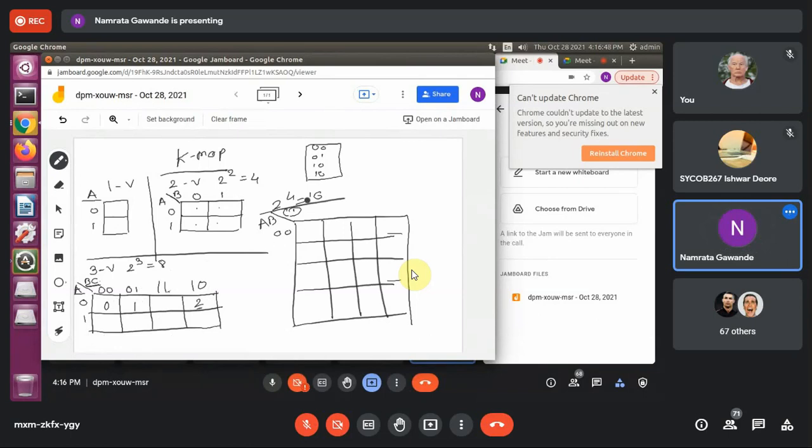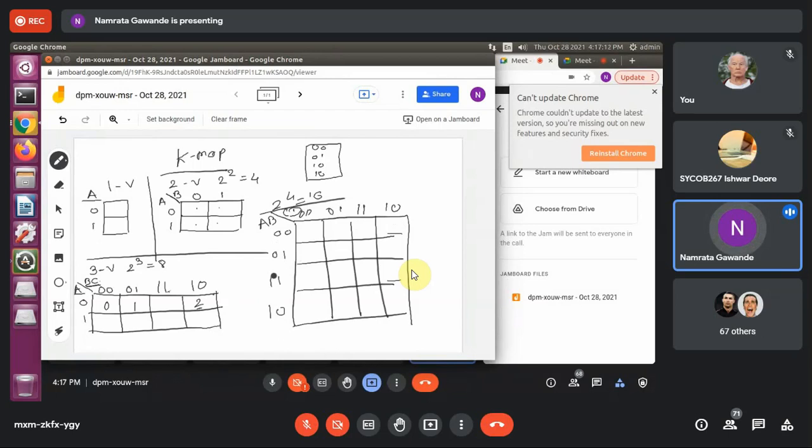In the same way you have to use it for this 4 variable K-map, 0, 0, 0, 1, 1, 1 and 1, 0. Always you have to use this particular structure, not 0, 0, 0, 1, 1, 0, 1, 1.